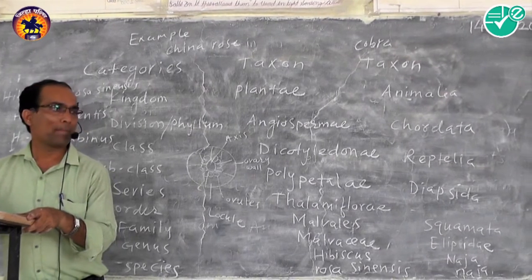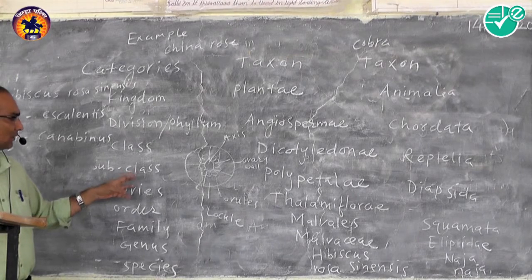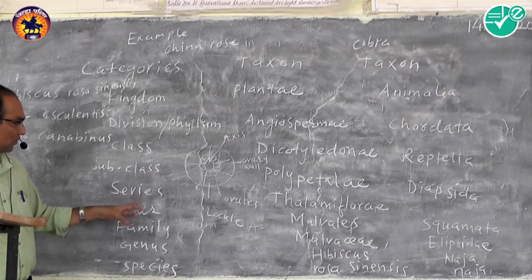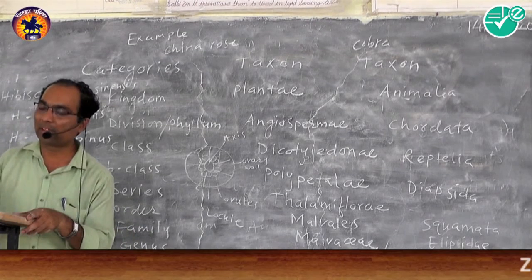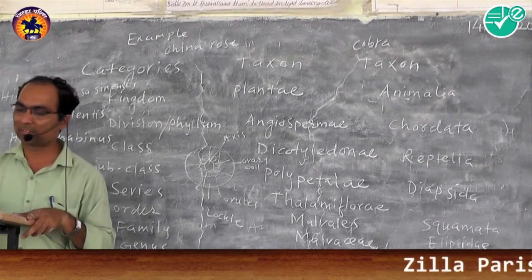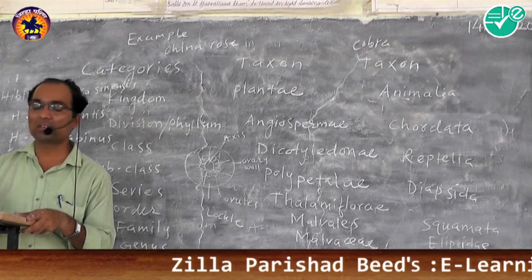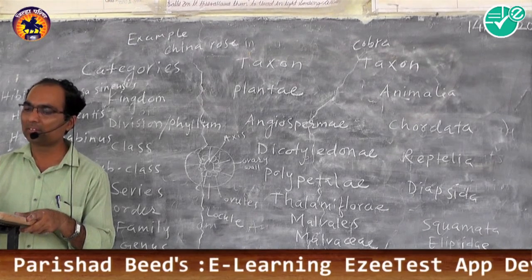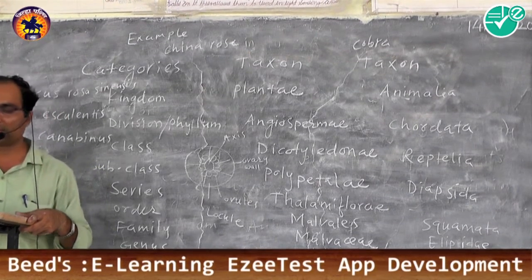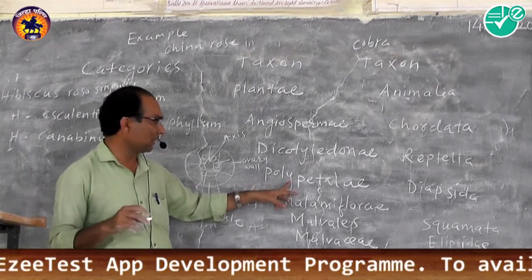In the series Thalamiflorae, subclass, are present Malvales, Ranales, Parietales. These orders have the same character, they have free petals, hence grouped under subclass Polypetalae.